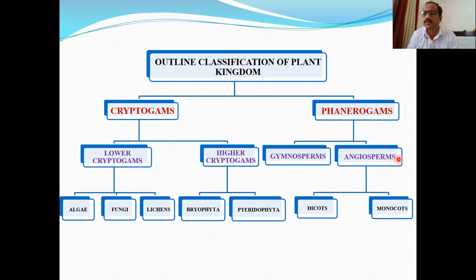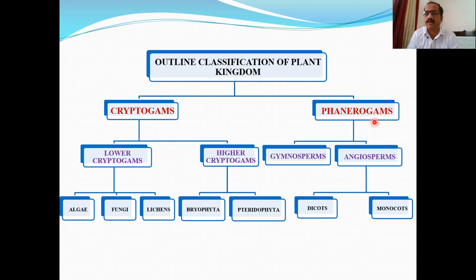Seeds are present in fruit because before fertilization, ovules are present in ovary. In gymnosperms, before fertilization, ovules are not present in ovary because the ovary is absent. Ovules are directly exposed on the megasporophyll, and therefore, after fertilization, only seeds are formed from ovules, and there is no formation of fruit.